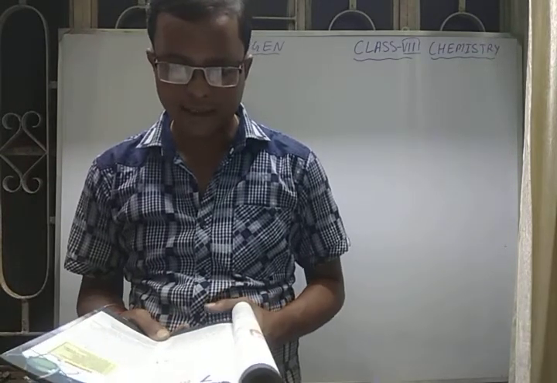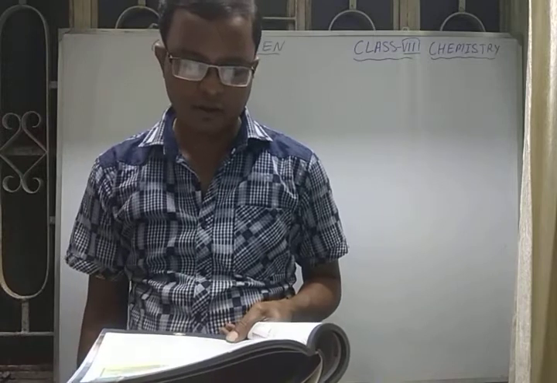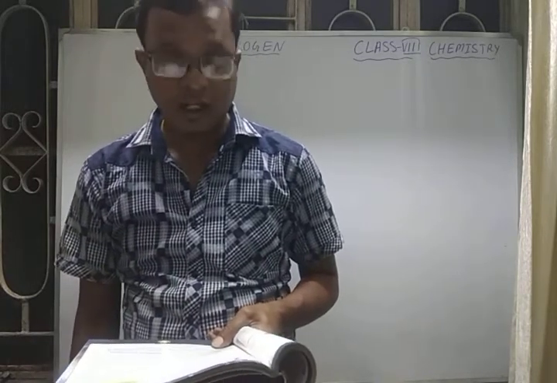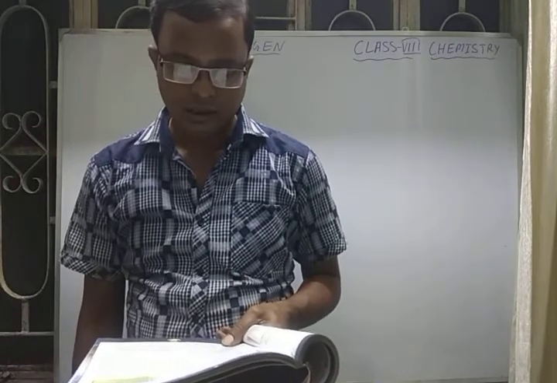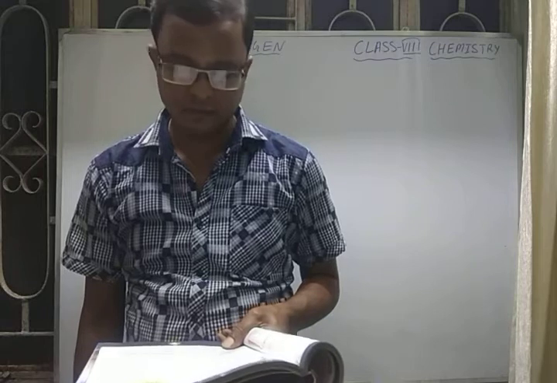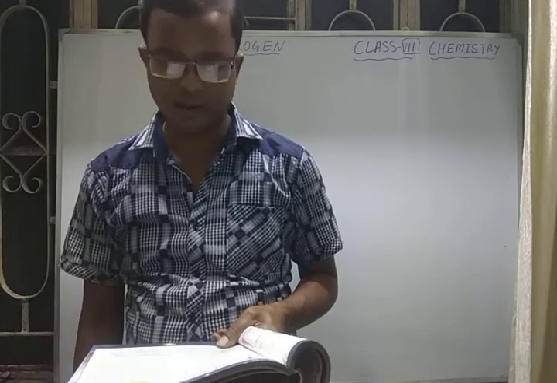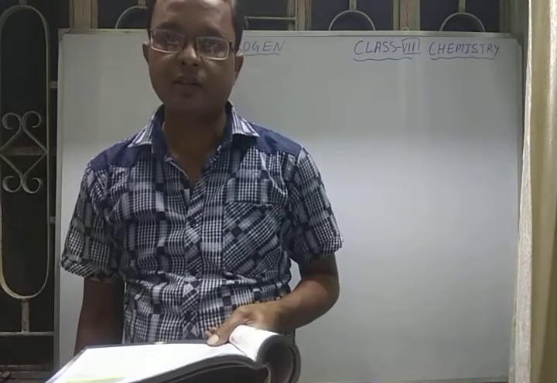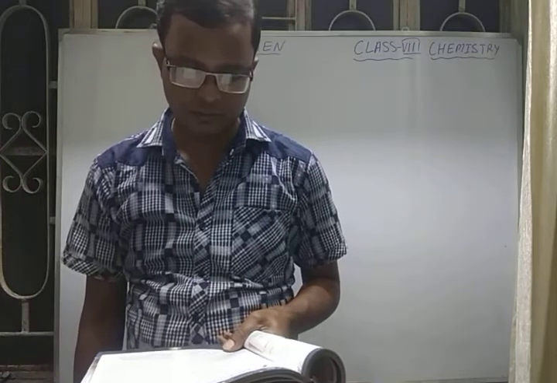He performed an experiment in which zinc, iron and tin were made to react with dilute HCl and dilute sulfuric acid, H2SO4. This reaction produced gas. He named this gas inflammable gas, because when this gas comes in contact with air, it burns with a pop sound.